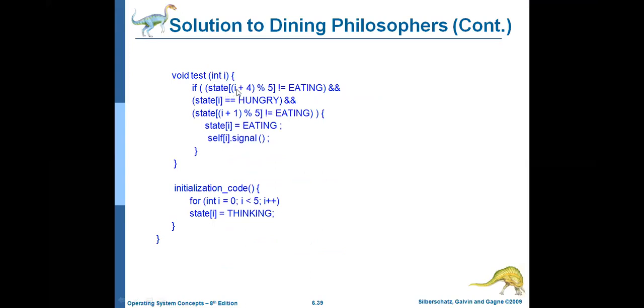So state of 0 plus 4 modulo 5. 0 plus 4 means 4. 4 modulo 5 means 4. That means state of 4. The fourth philosopher's state is not equal to eating.